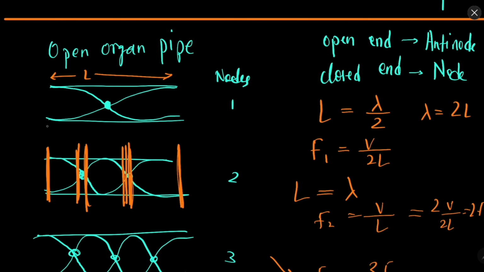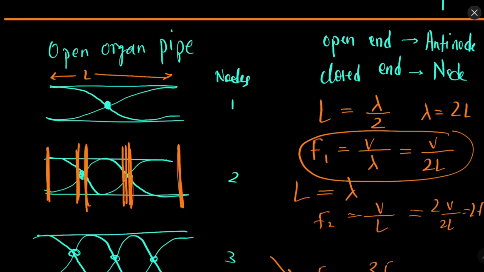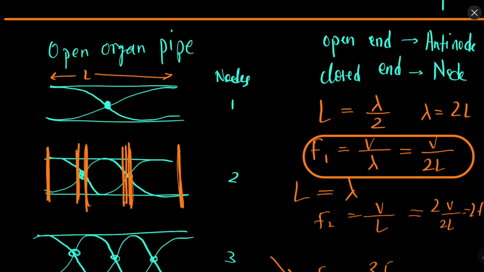How? Because this is lambda by 4 and this is lambda by 4, so this complete wave is lambda by 2. This means lambda is equal to 2L. One complete wavelength is equal to twice the length of the organ pipe. So the frequency is velocity upon wavelength, which means V upon 2L. So the frequency in the first situation is V by 2L.